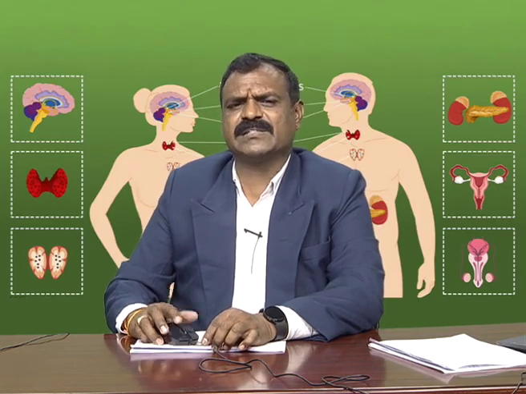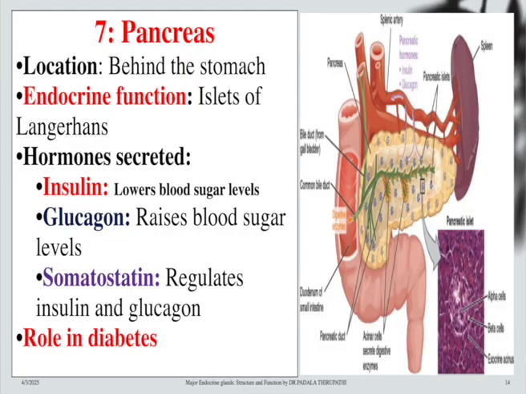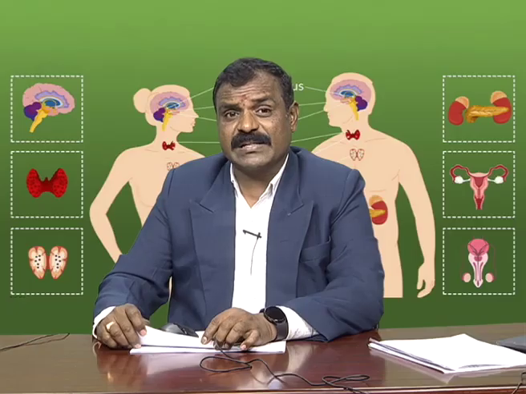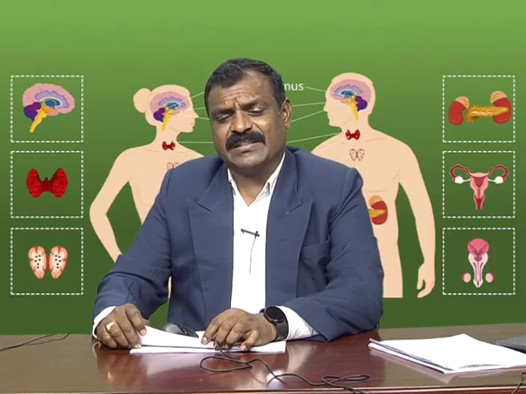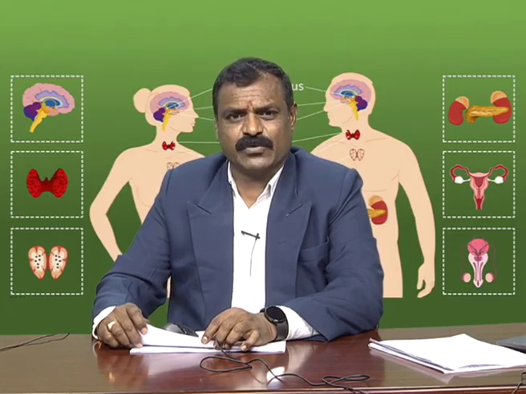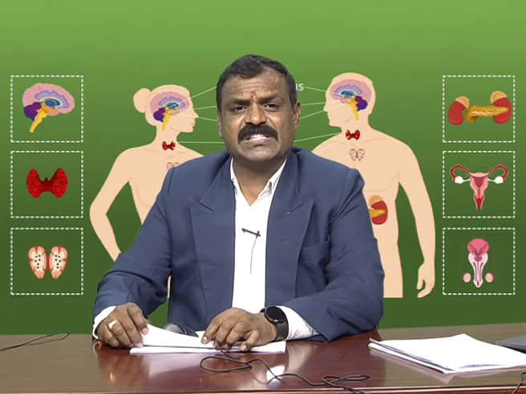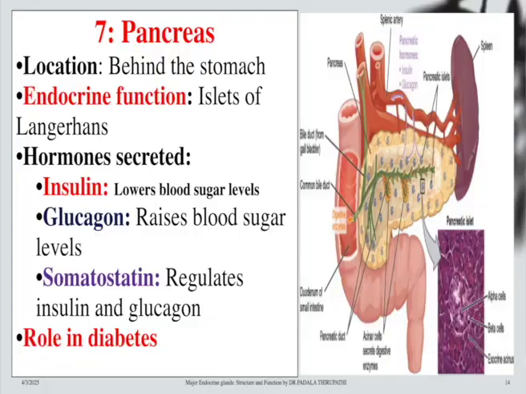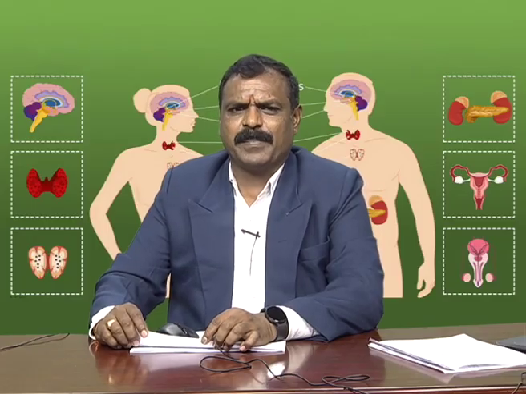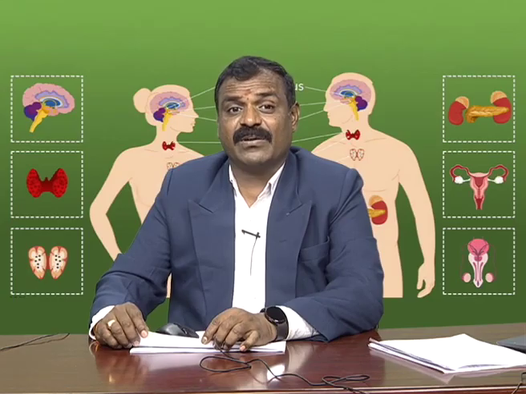The next important endocrine gland is the pancreas. My dear friends, remember that the pancreas is also called a mixed gland. That means it acts as a digestive gland and also as an endocrine gland, where the duct area includes the digestive glands, whereas the ductless glands are included in the endocrine area. It is located behind, or beneath, the stomach and looks like a leaf-like structure. The endocrine part of the pancreas is called the islets of Langerhans.